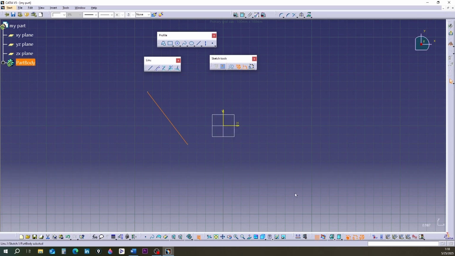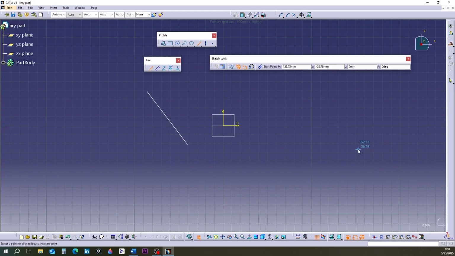If you click on the screen, the line turns white. Activate the line command again. When the command is active, the Sketch Tools toolbar will expand.